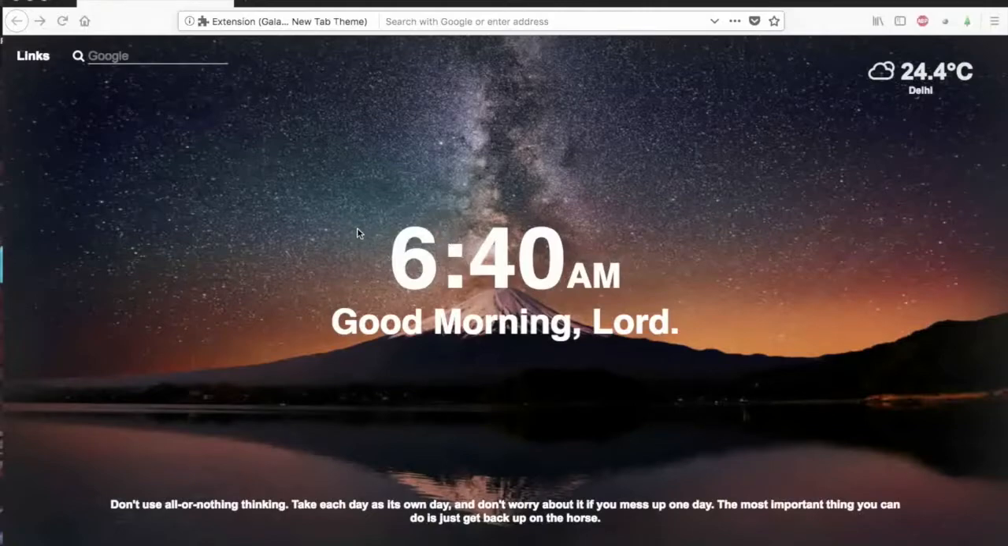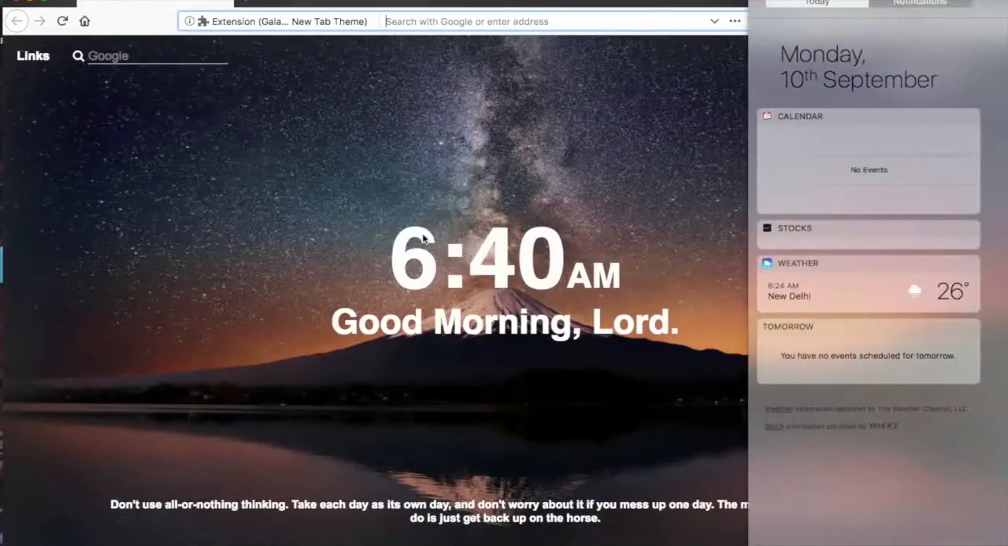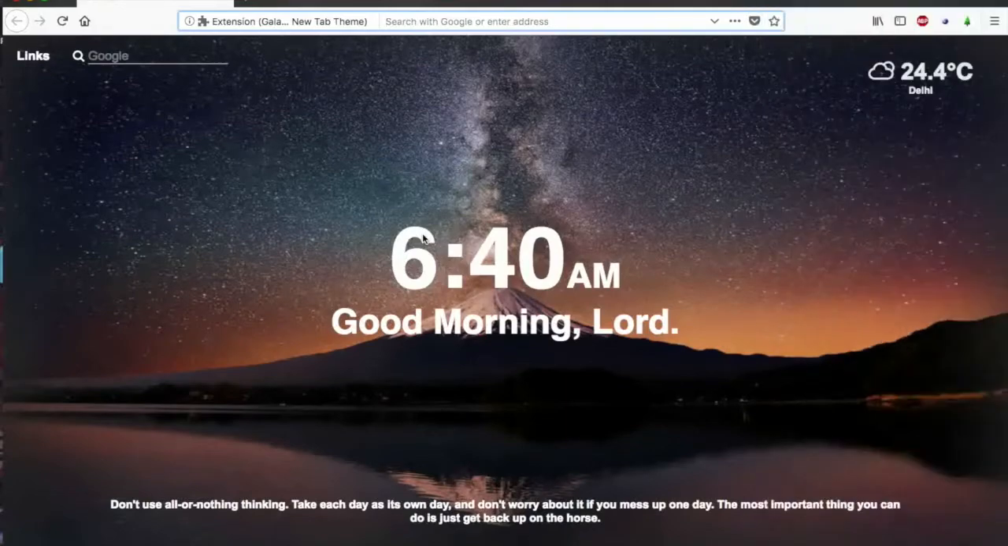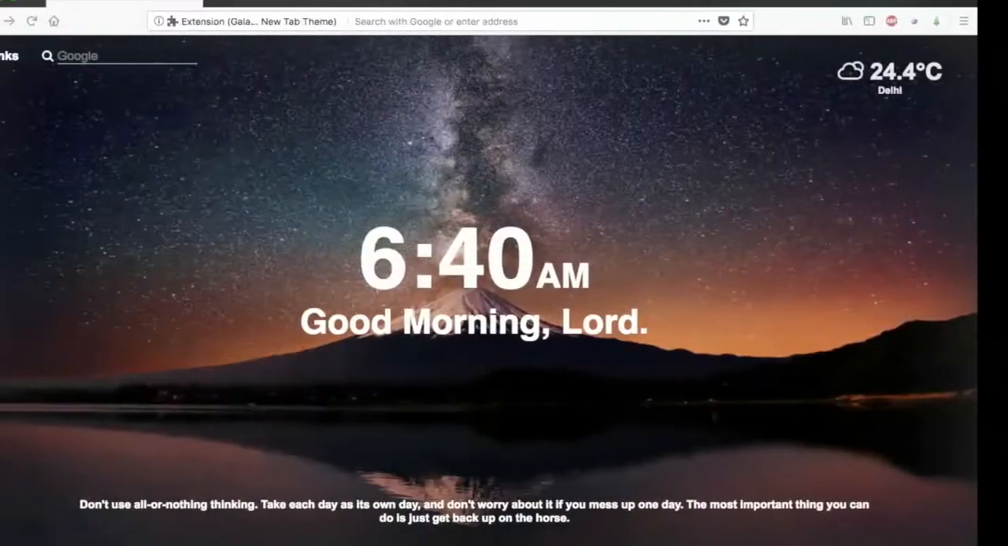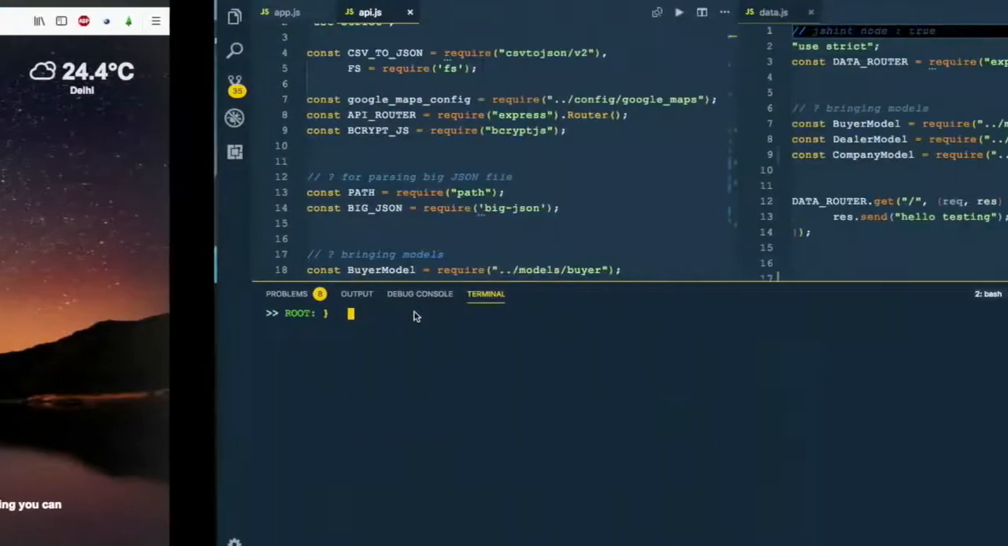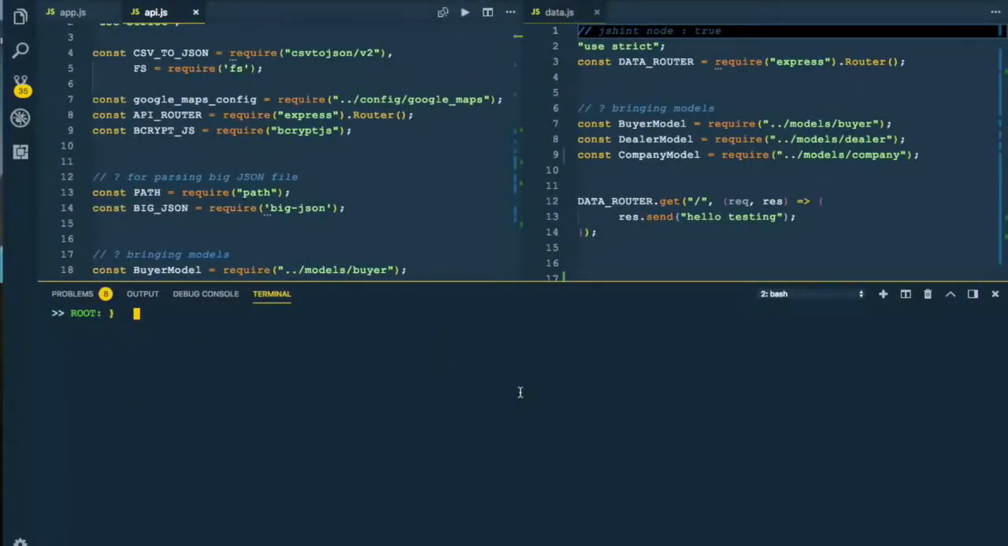So today it's 6 a.m. in the morning, and today is 10 September, Monday morning. Let's start with the demo. Let me first start my database server. Let's jump right in.